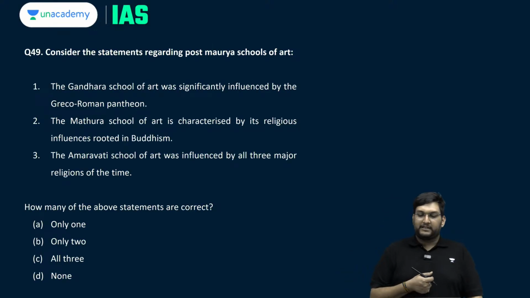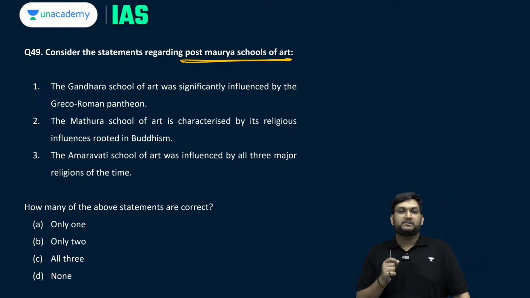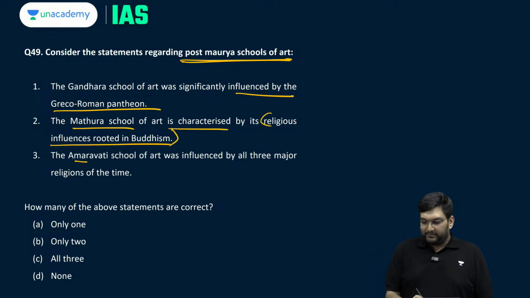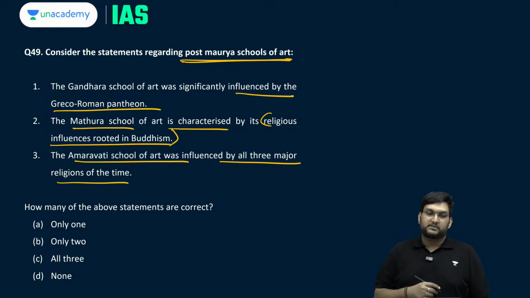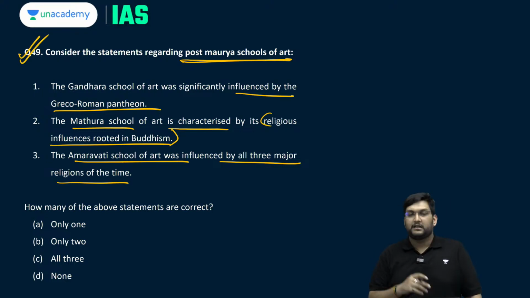Question number 49, with regards to post-Mauryan art. The Gandhara school of art was significantly influenced by Greco-Roman pantheon. The Mathura school is characterized by its religious influences rooted in Buddhism. The Amravati school was influenced by all three major religions of the time. Now again, this is a very standard schools of art question. This you should have got correct totally. Gandhara school, yes, influenced by Greco-Roman art, Indo-Greeks and Kanishka influence, so Gandhara correct.